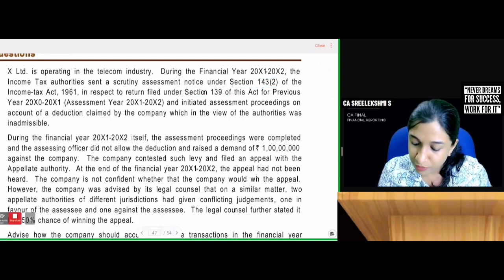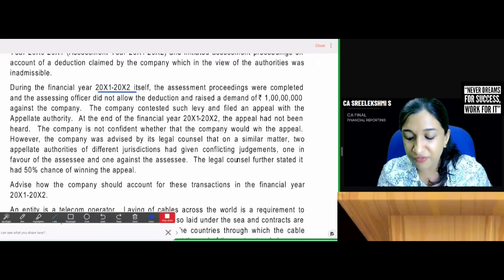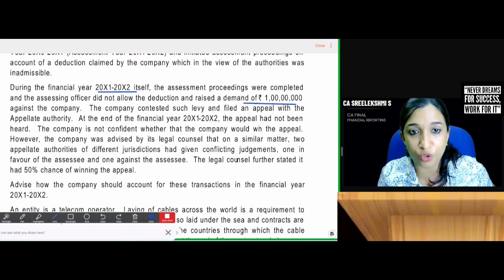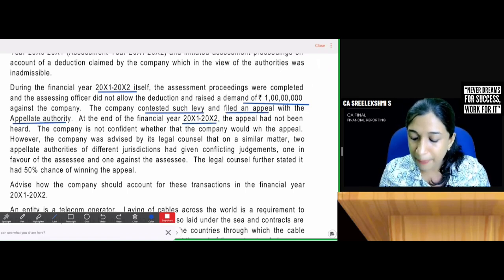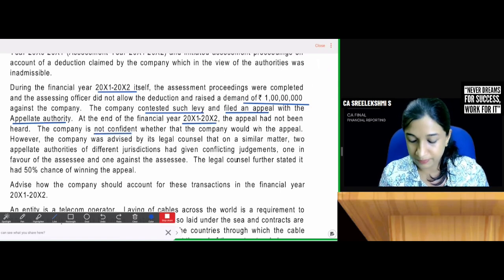During the financial year 11-12 itself, the assessment proceedings were completed and the assessing officer did not allow the deduction and raised a demand of, oh my god, 1 crore. The company contested such a levy and filed an appeal with the appellate authority. At the end of the financial year 11-12, the appeal had not been heard. The company is not confident whether it would win the appeal.